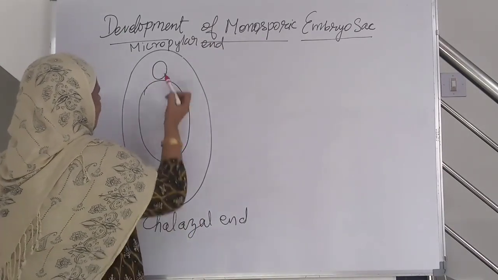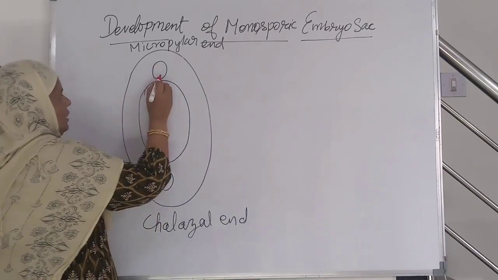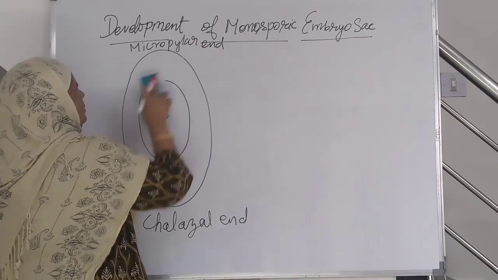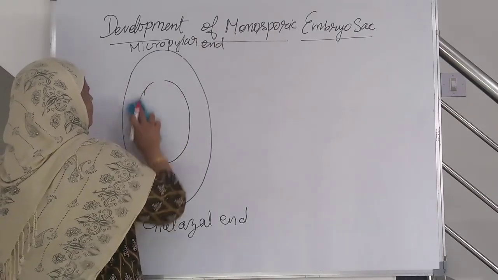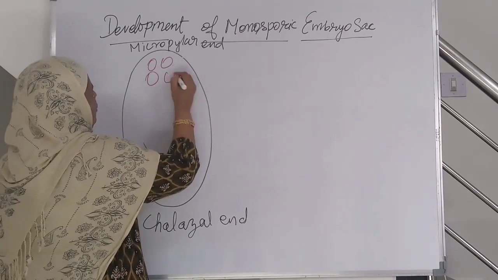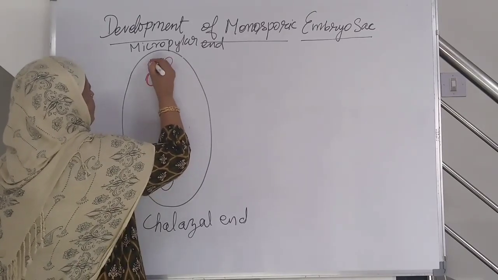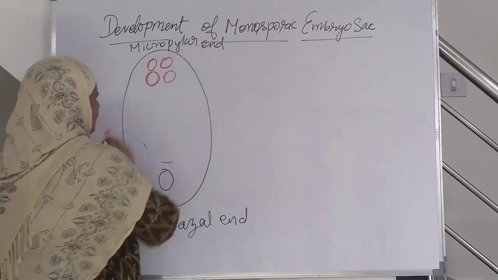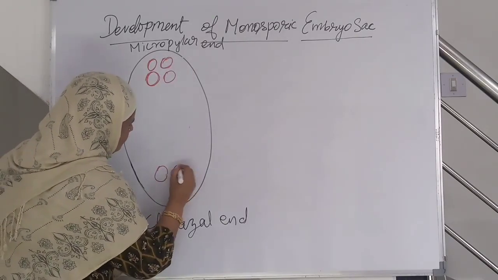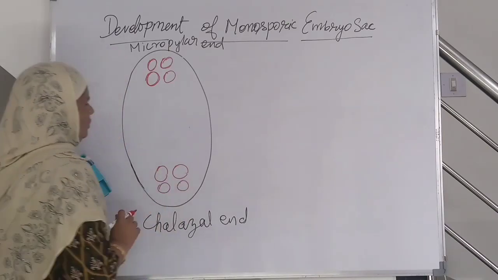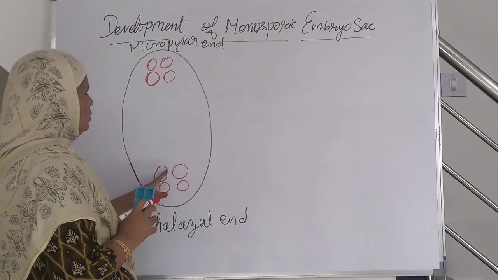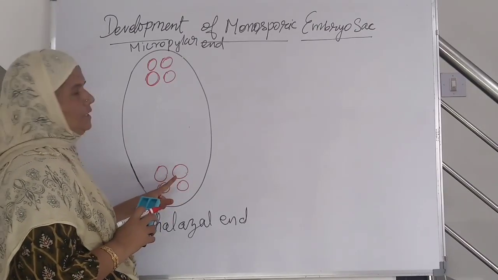When these 2 nuclei are formed, each will undergo mitotic division again, twice, so 4 nuclei will be developed at each end.